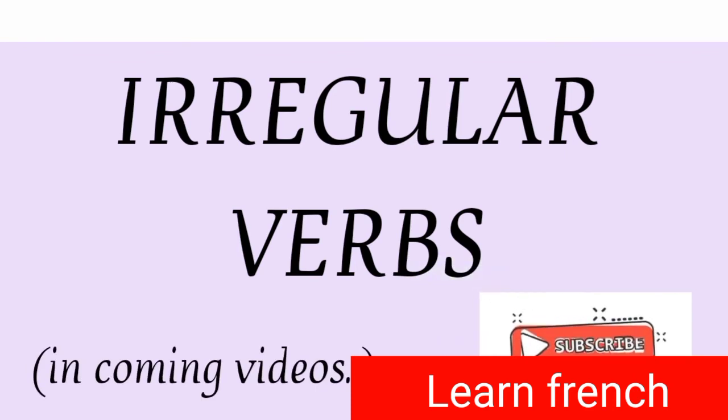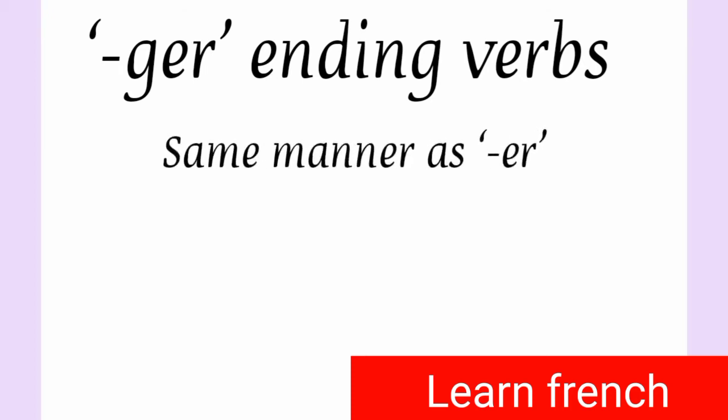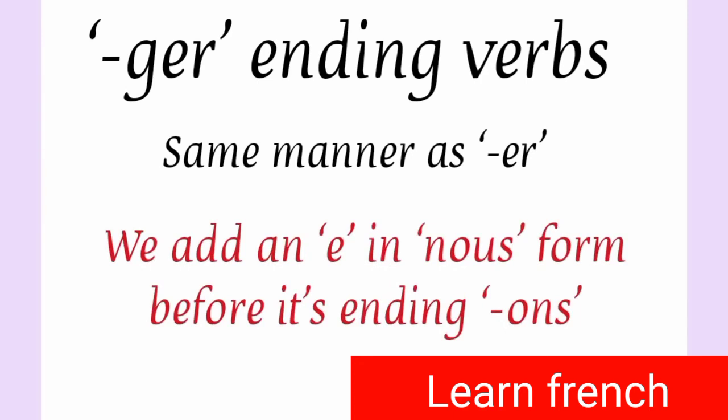Okay. Let me tell you conjugation of verbs which end with ger. Though there is er in the end, there is also a g before that. So ger ending verbs have a typical rule of conjugation. Let's see how they get conjugated. Ger ending verbs are conjugated in the same manner as all other er ending verbs, but the only difference is that we add an e in nous form before the ending ons.